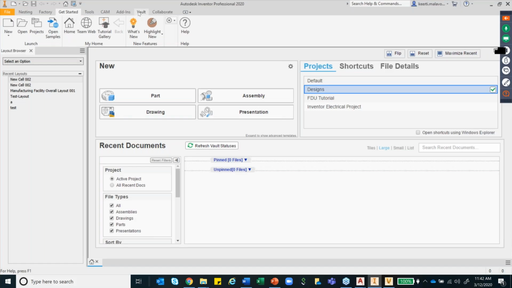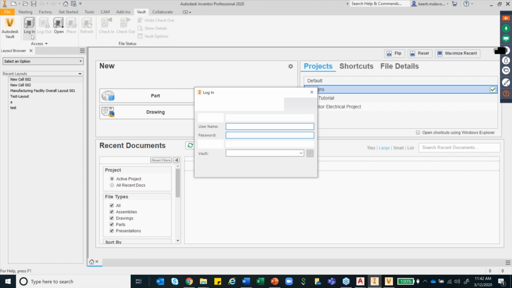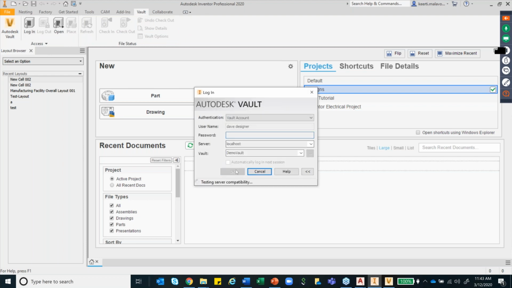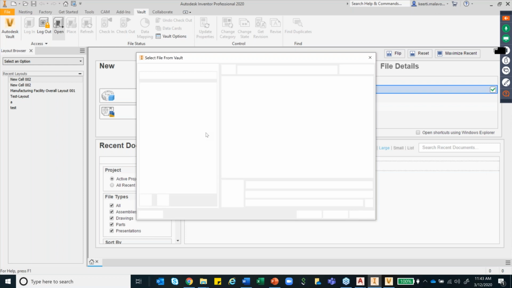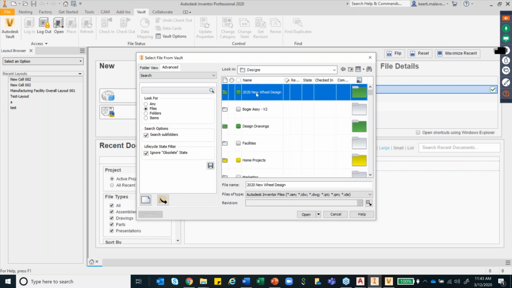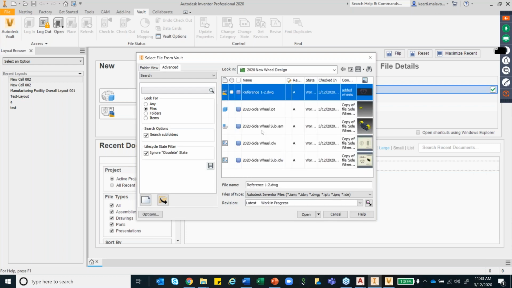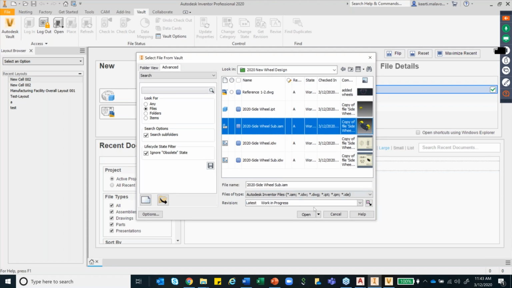Again, the practice is simple. Go to Vault, login. I will log in as a user. So rather than using the standard open, I will just use the Vault from open, open from Vault, sorry. Go to my designs, my new project, and say this is my assembly file that I have to open.